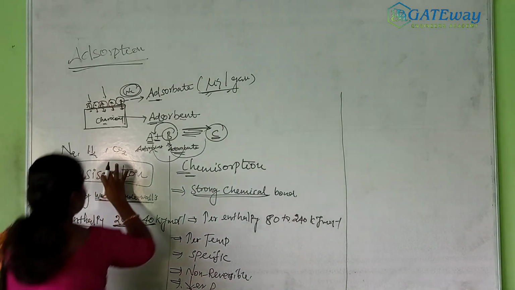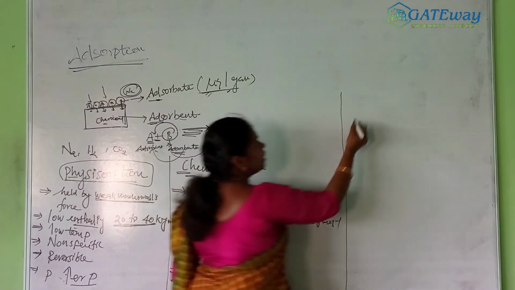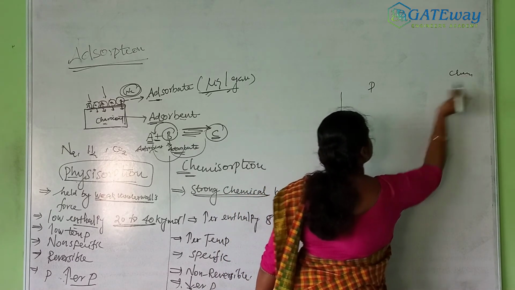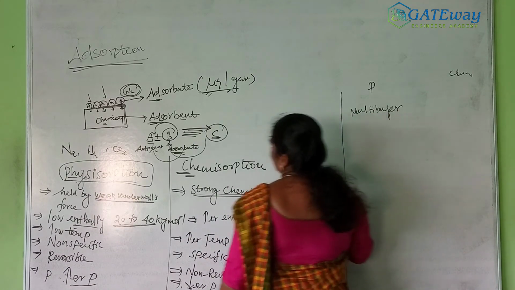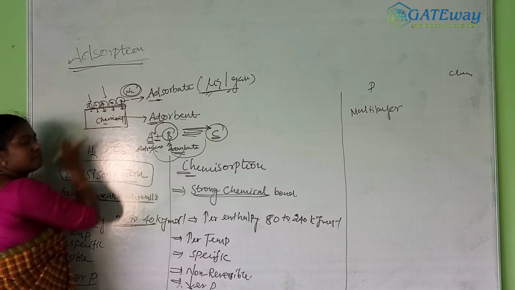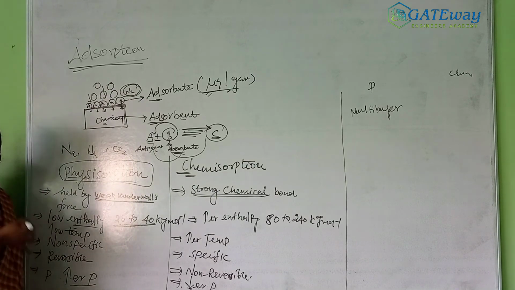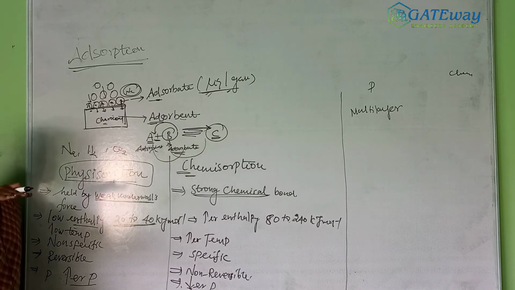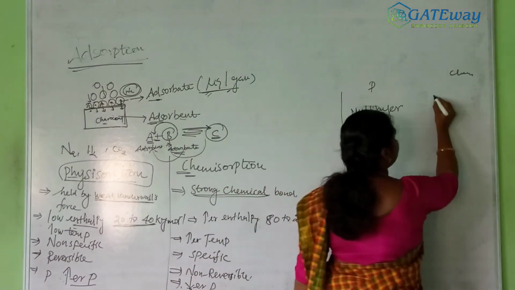In physical adsorption it is multimolecular, and this one, chemisorption, is different. Multimolecular means the molecules are adsorbed so that one layer forms, then a second layer over the first, then a third layer over the second. That is called a multilayer or multimolecular form. In chemical adsorption it is monomolecular.